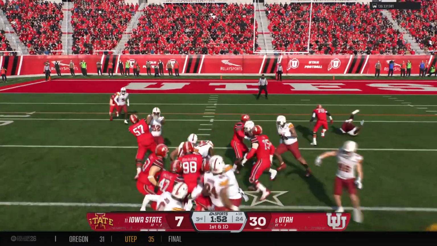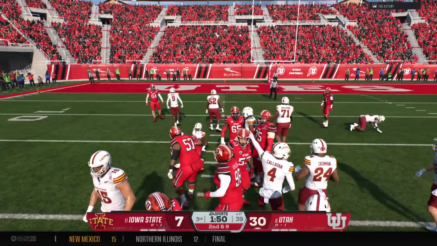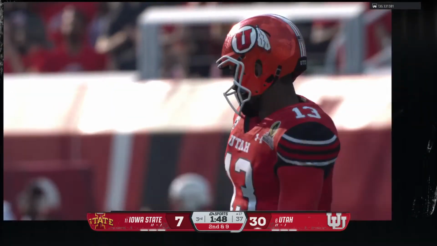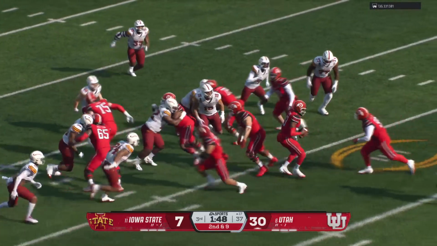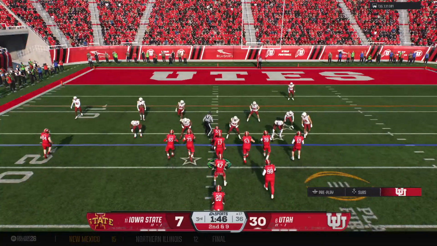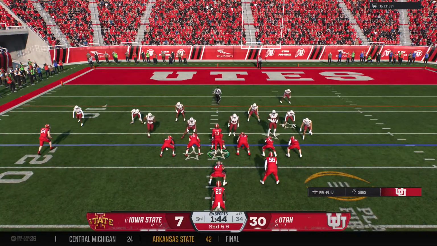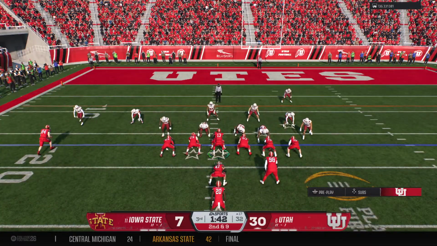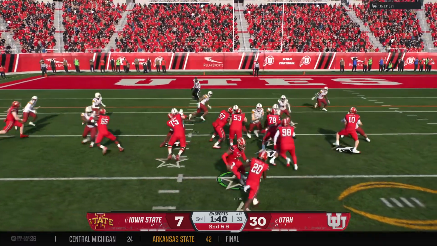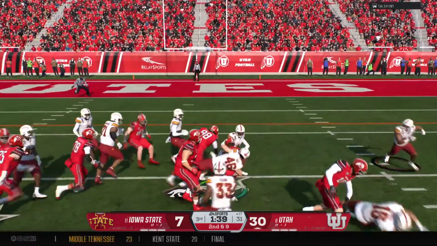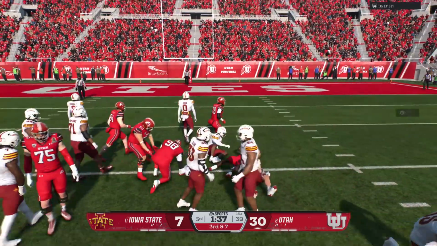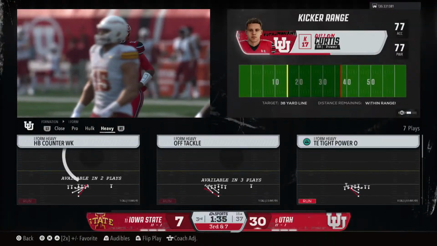Back's got it on a counter. See, that's how you limit what an offense wants to do. This time, the defense just won the battle up front at the line of scrimmage, not giving up any big plays. Everybody's gap sound, and it's really solid defense on that play. And the runner takes off to his right. And the senior able to make the stop after a short gain.